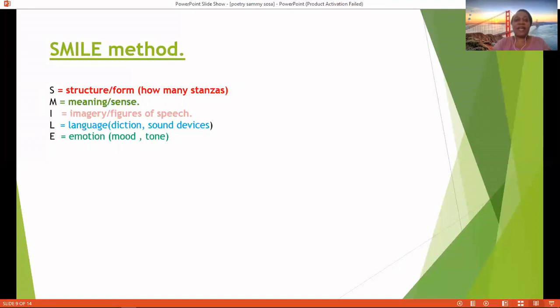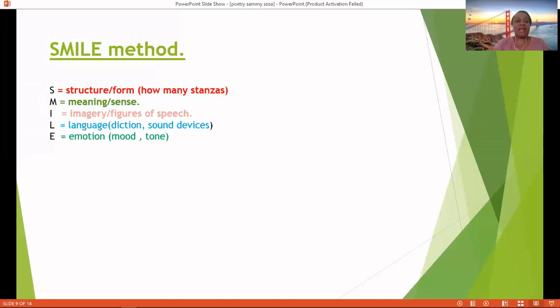Then we have I, which stands for imagery or figures of speech. What images has the poet used? Is it your simile? Is it your metaphor? Is it your personification? You must be able to identify those figures of speech and also explain their effectiveness.